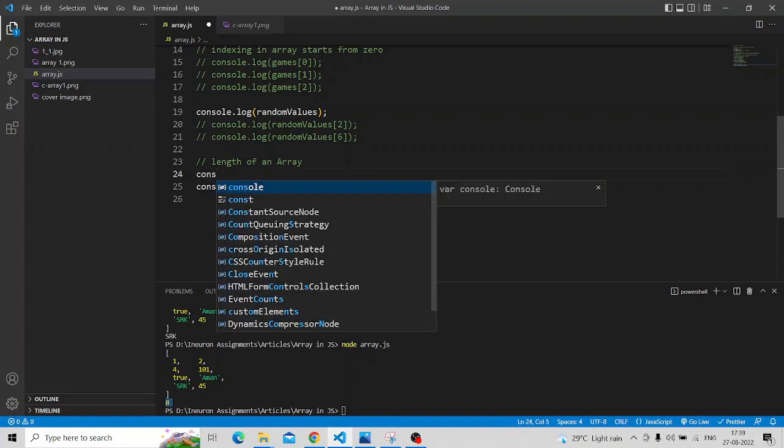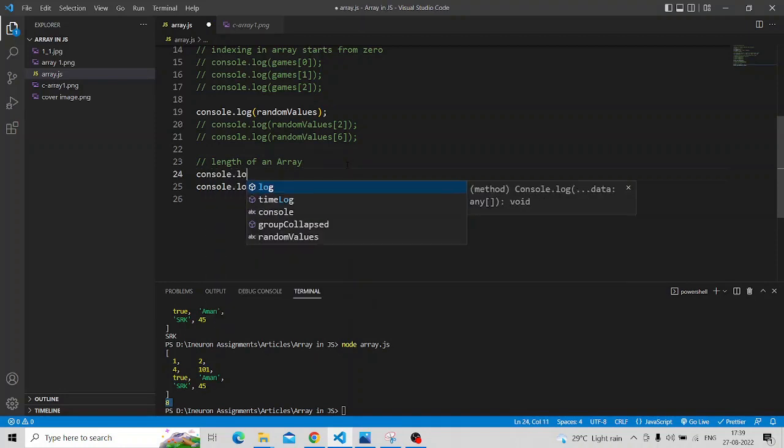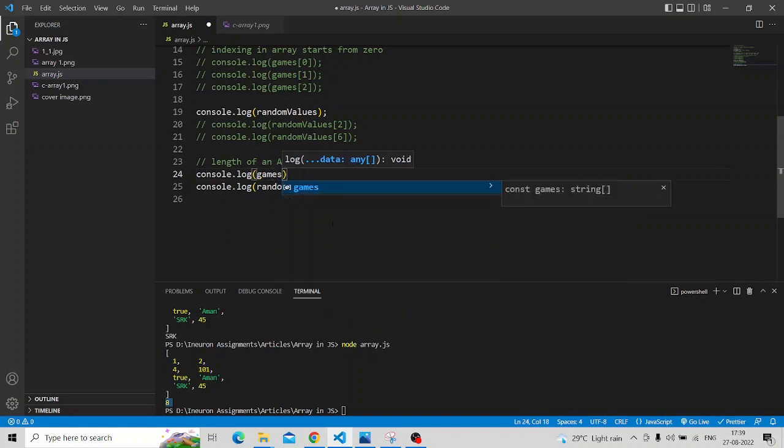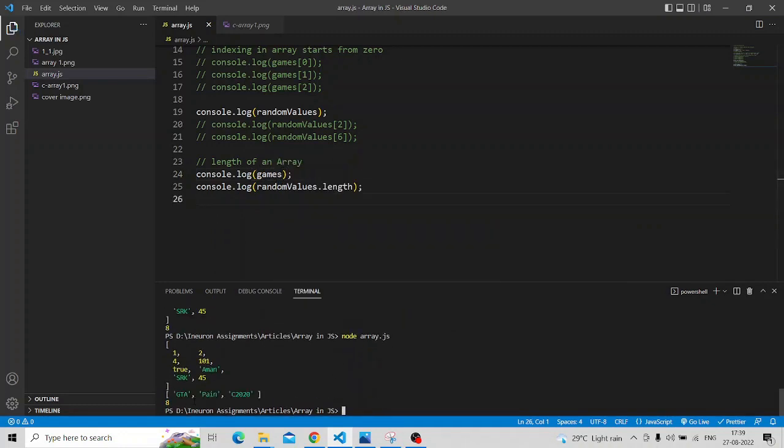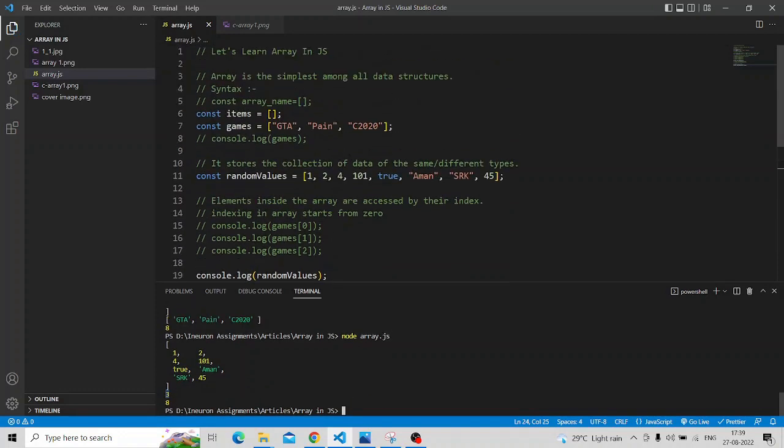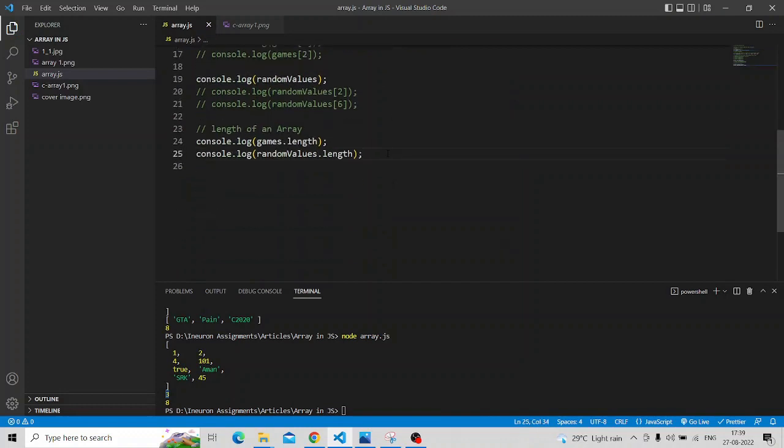Let's check for the games array also. Console.log games, sorry, games dot length. It says 3. We know that we only have 3 elements, GTA, pain, cricket 2020. So that's all for the introduction of array.